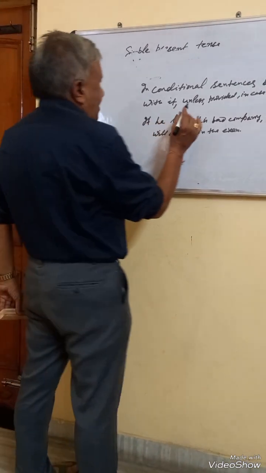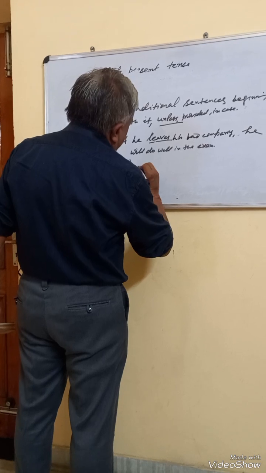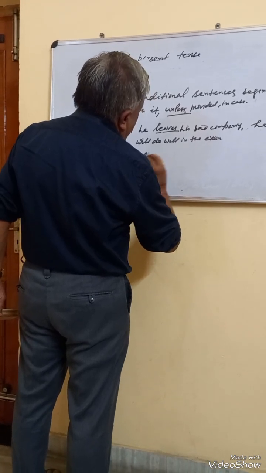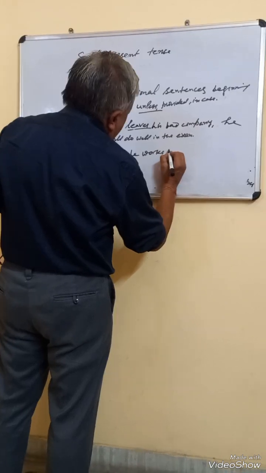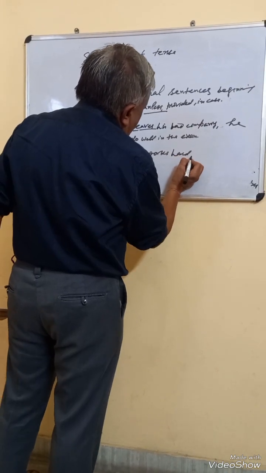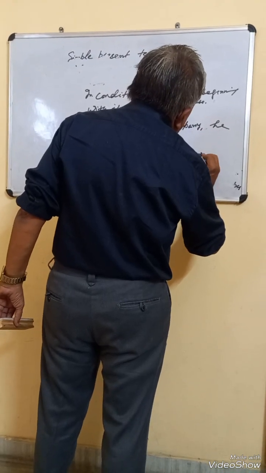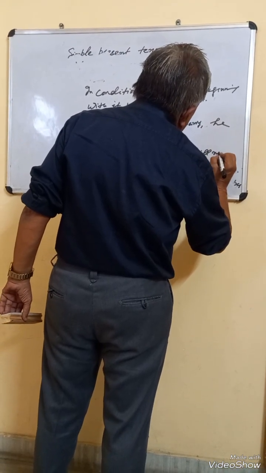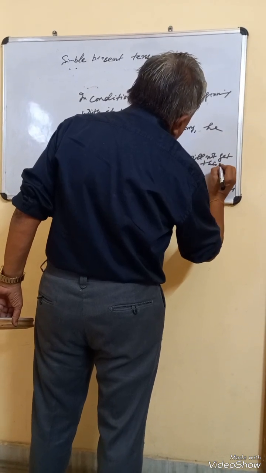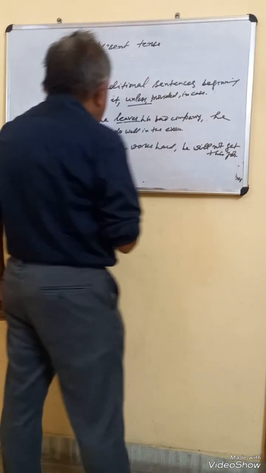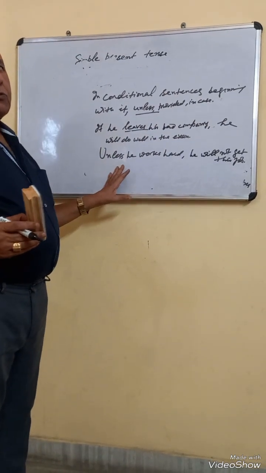The conditional sentences could begin with unless also. Unless he works hard, he will not get this job. Unless stands for if not. When we use unless, we don't use not.